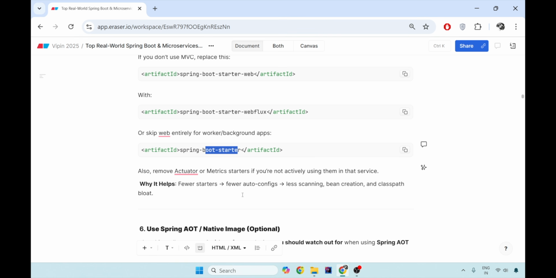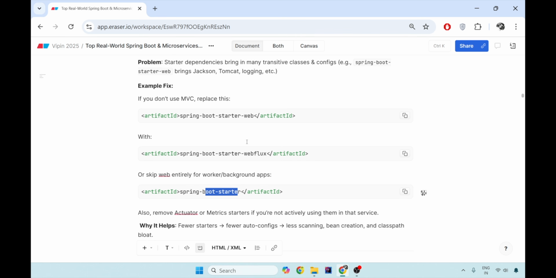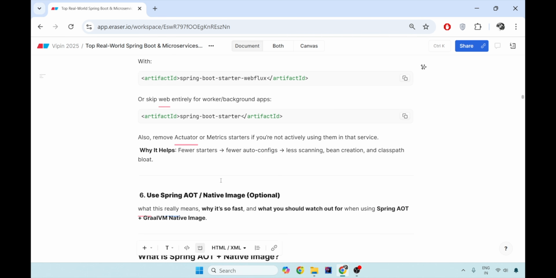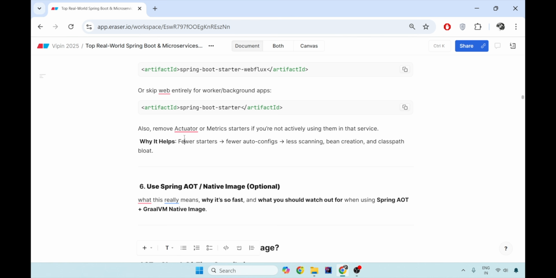which I will not suggest. It is just a suggestion, but I will never suggest that, because these actuators are the ones which help you see what is really happening in the system in production. So try to reduce your transitive dependencies and replace your starter dependencies with lower-level dependencies. Fewer starter dependencies means fewer auto configurations, less class path scanning, less bean creation and class path bloating, and hence a better, optimized cold start.